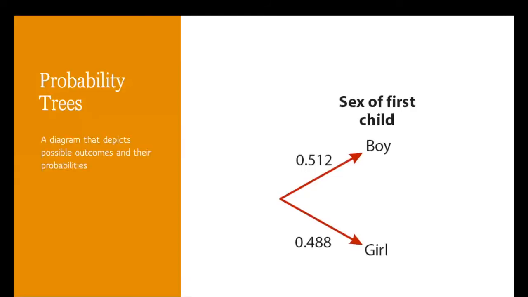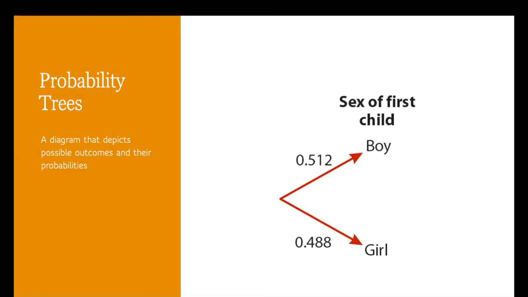When tracking probabilities across multiple events, it can be helpful to use what are called probability trees. And probability trees are just diagrams that depict possible outcomes and their associated probabilities. So if we are to consider the probability of a human giving birth to a boy or a girl, we can see that the probability of giving birth to a boy is actually slightly higher than the probability of giving birth to a girl.